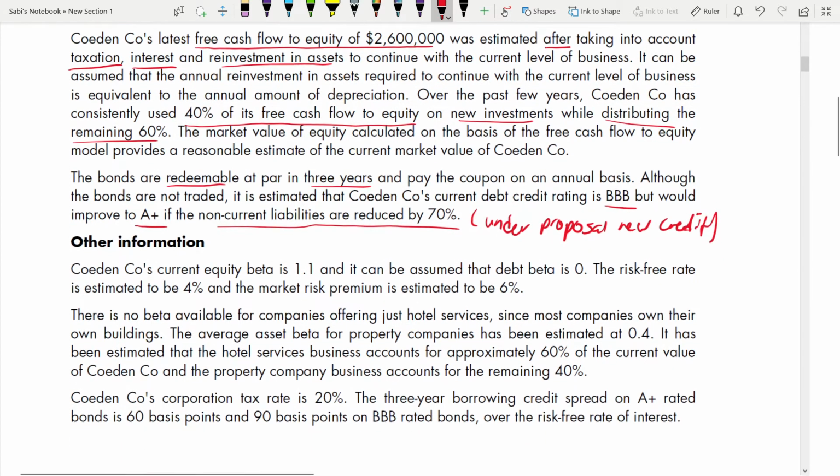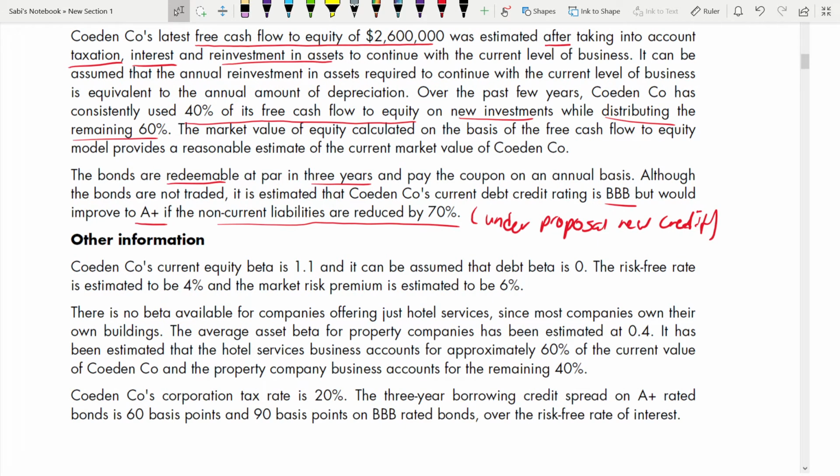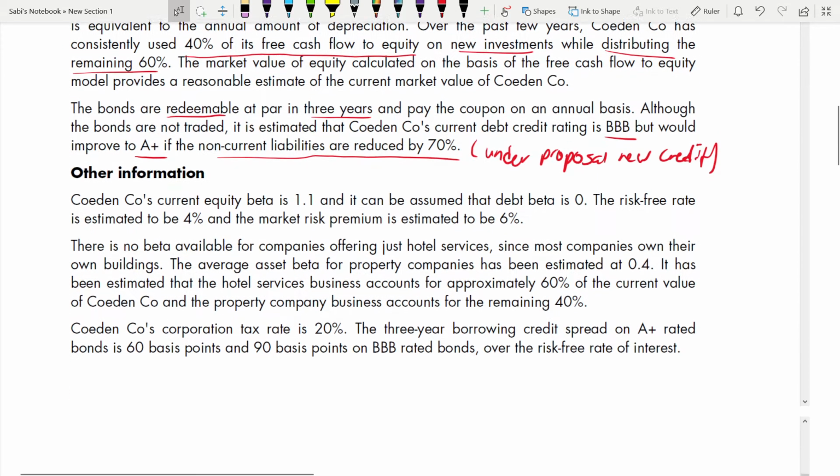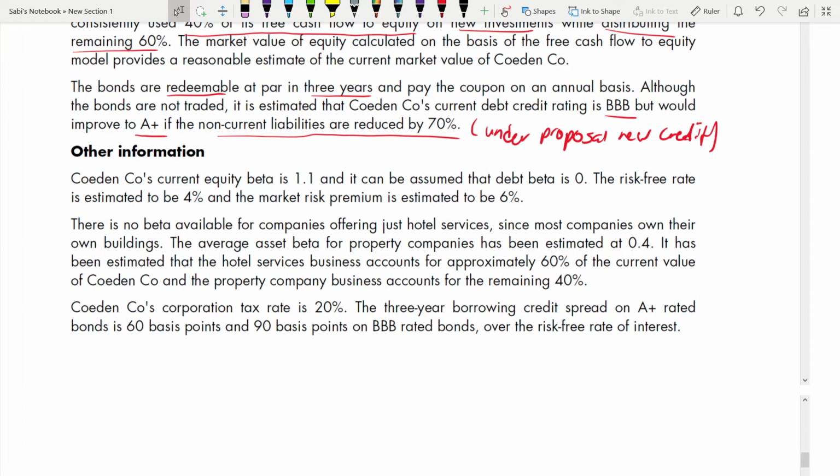Coming to other information. Now, other information is very important. From here, most of the workings will be based on your other information only. So, Coden's current equity beta is 1.1. Equity beta is 1.1, the current. And it can be assumed that debt beta is 0, right? We know that even if it is stated or not, we always assume that debt beta is 0. So the risk-free rate is estimated to be 4% and market risk premium is 6%.